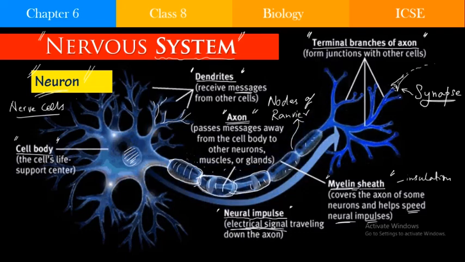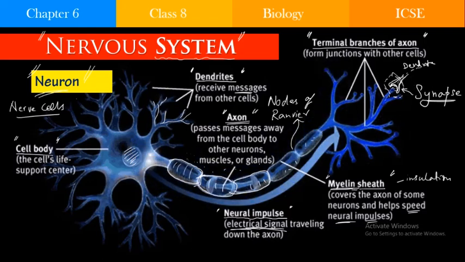So what is the function of the synapse? Here I have shown you that this is the terminal branch of the axon, and this is the dendrite of another nerve cell. This region is known as the synapse, or the synaptic junction.